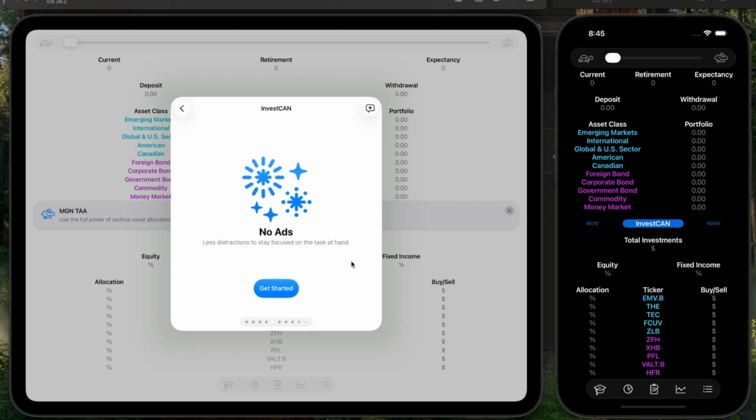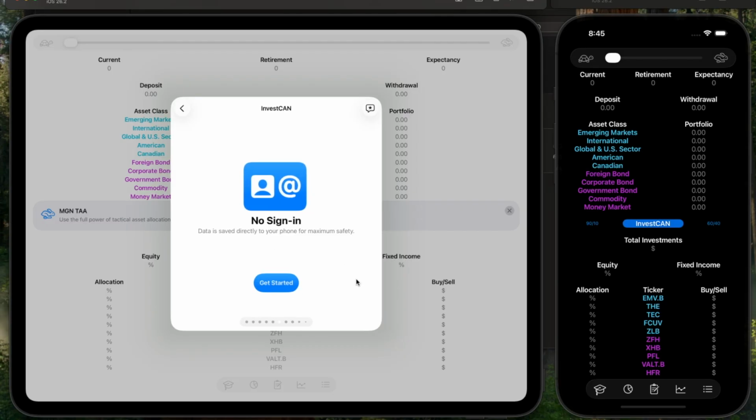There is no bias when it comes to selecting investments. There's no ads, less distractions. Let's stay focused on investing. Like, I'm tired of all these pop-ups, and basically it's just annoying when you try to use a lot of free apps. There's also no sign-in. Data is saved directly to your phone for maximum safety. I do kind of wear a tinfoil hat, even though I'm the guy that coded the app. I don't want any possible way for the algorithm to get modified so your money is in the wrong place because someone played with the internet. Like, we're just not going to play around with it and keep the algorithm hard-coded into the phone.